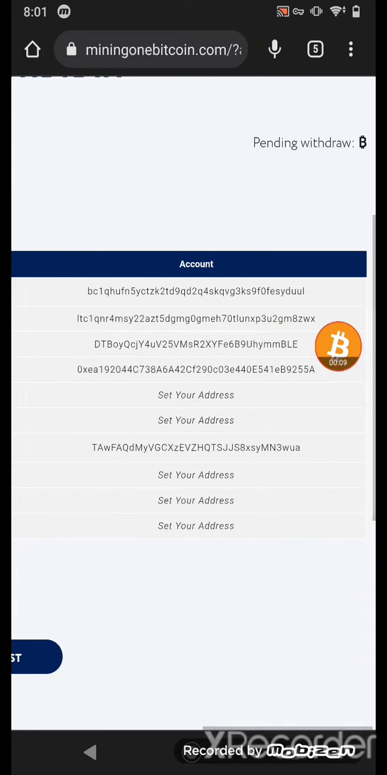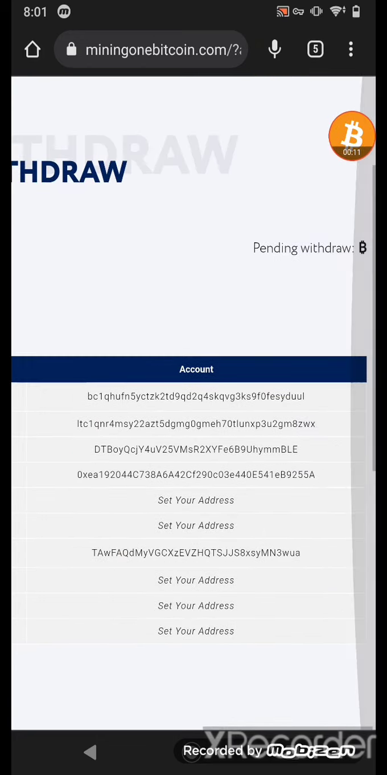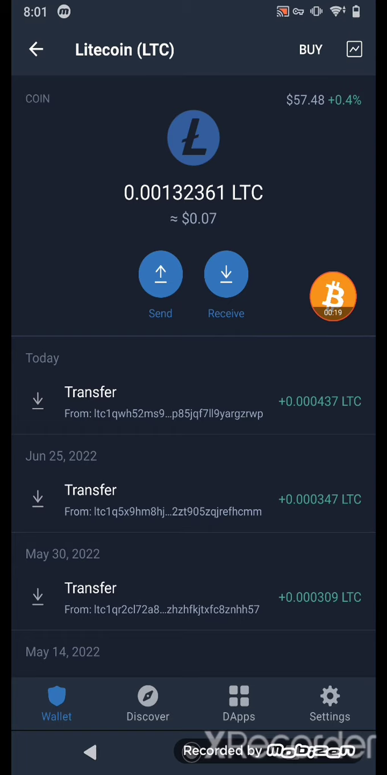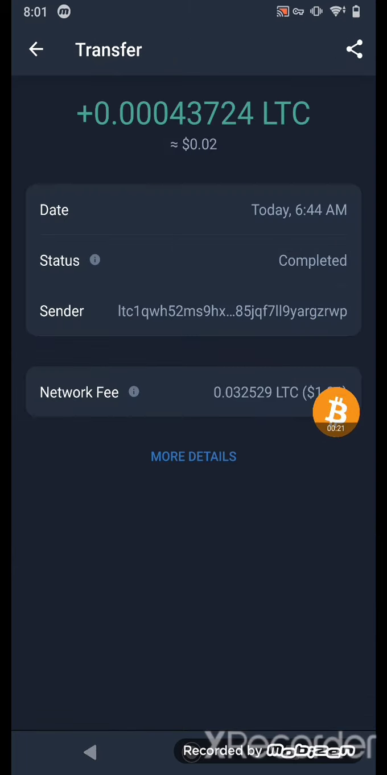No pending in here, Litecoin paid me, it's 0. I go to Trust Wallet to show you this website sent me my Litecoin. You can see this website sent me my Litecoin. This is the token. This website sent me the data, the completion and the time.